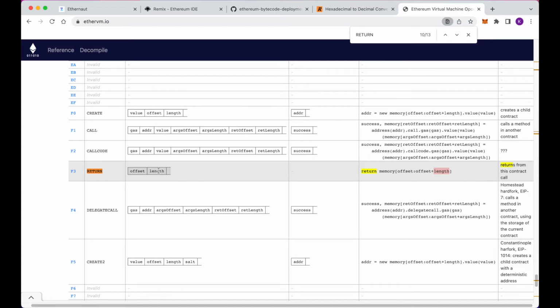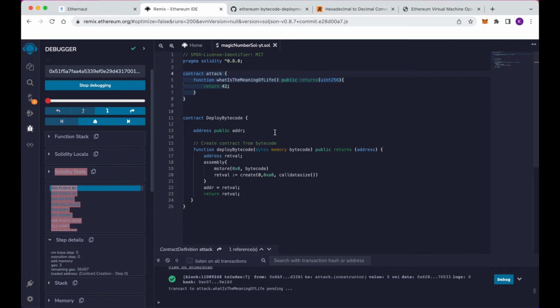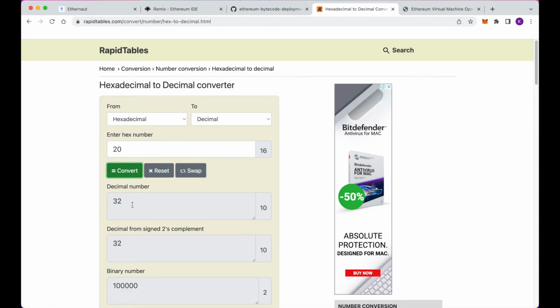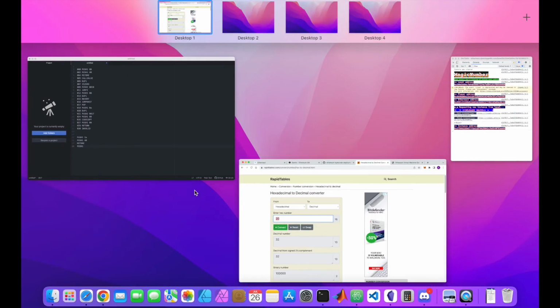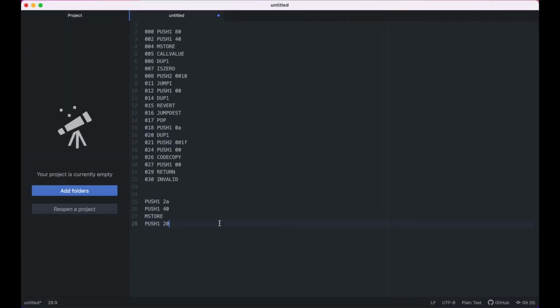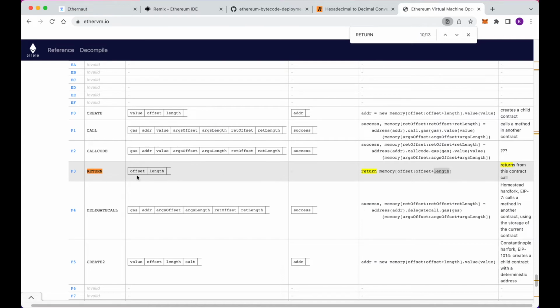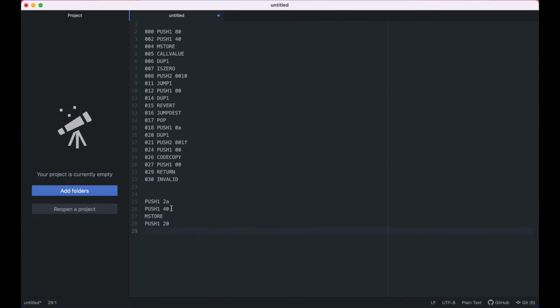So we're going to need to push length first, and the length of our value here, 2A, and so 32 in hex is just 20. So we're going to need to push 20 onto the stack. And once we've pushed that, we'll need to get our offset. And if you remember, our offset we set as 40, so we're going to push 40 onto the stack, and then we want to call this return function here.